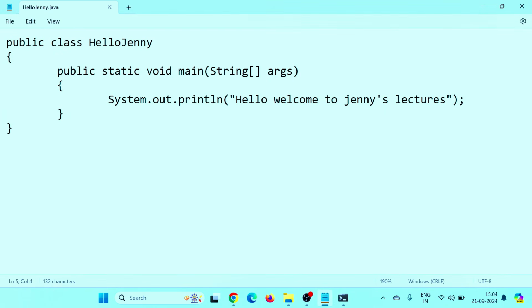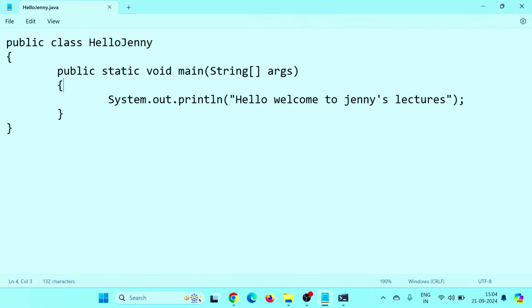Now, if you think that you are not getting anything: public class, this is the name of the class. This is the keyword class. Public, why? Because anyone can access this class from outside, like the JVM can access this. Void main is also public. Static, we will see in detail in later videos, but for now, static means static method.